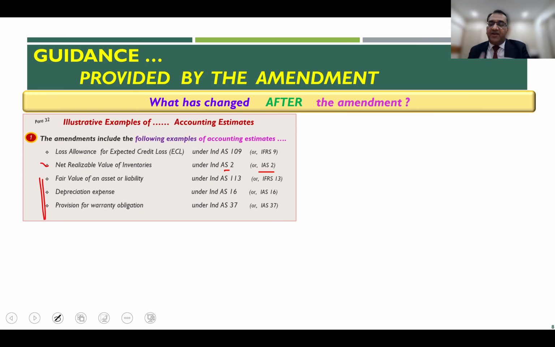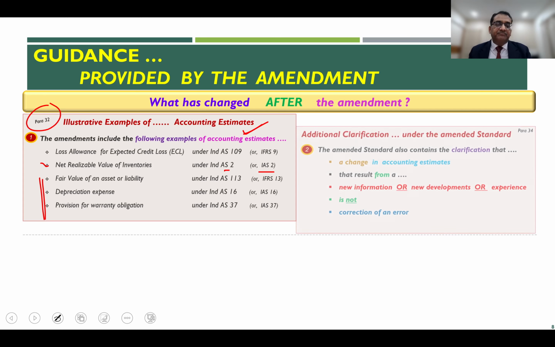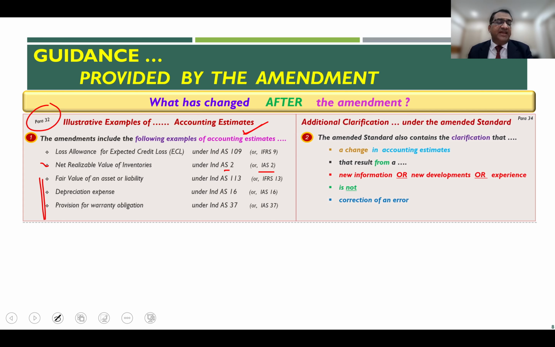In the same way, fair value of an asset or liability, recording depreciation expense, and provision for warranty expenses or obligation are all examples of accounting estimates as given in paragraph 32 of the amended standard IAS 8 or Ind AS 8. Also, paragraph 34 gives you additional clarification.